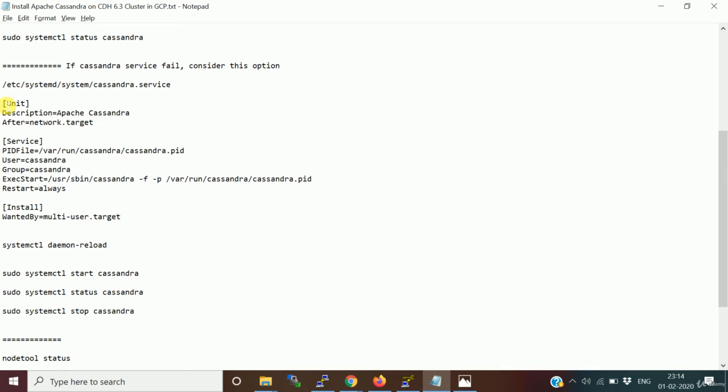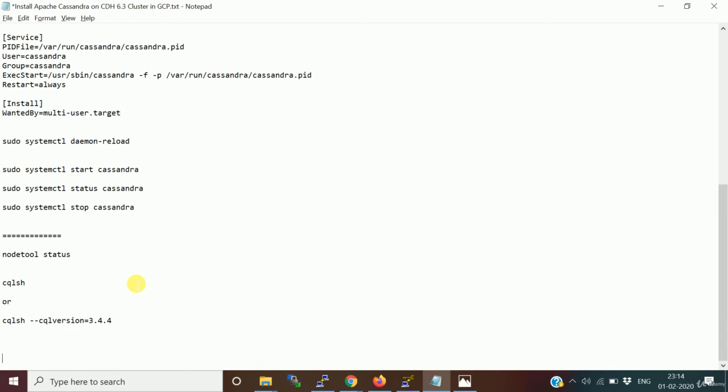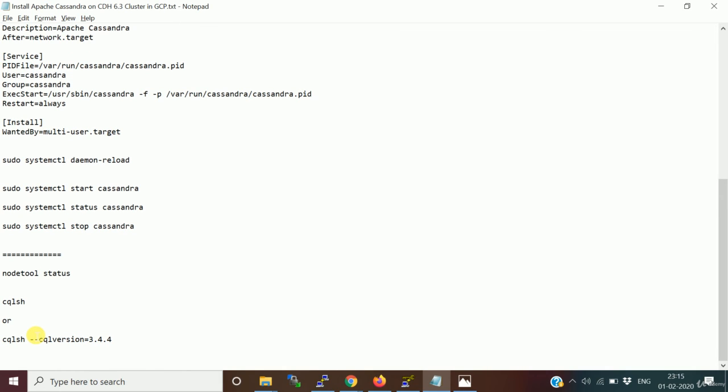Go and create your own service file for the Cassandra process, and once you create this service file, reload the system services, and then you can start it. So we are able to start the Cassandra service properly and check the Cassandra cluster using the nodetool utility as well as the Cassandra Query Language CLI. So both are working fine. On the whole, we are able to install Cassandra properly.